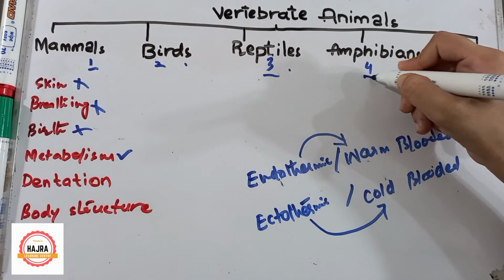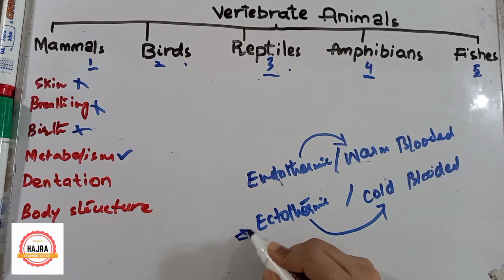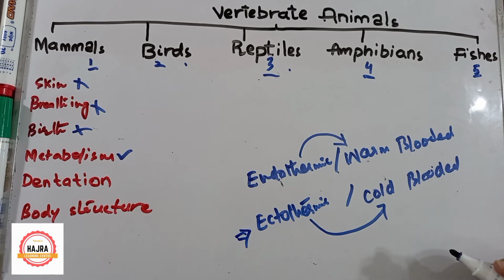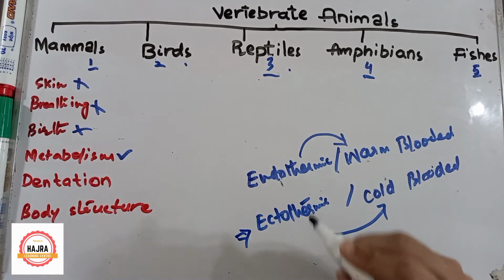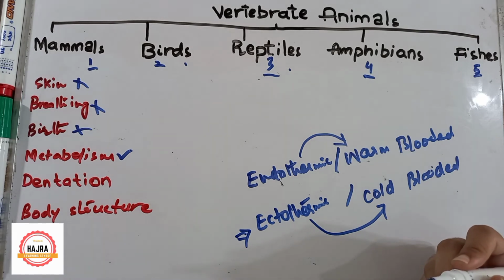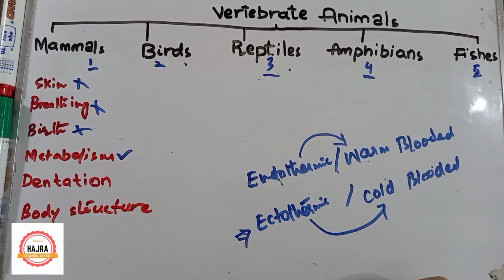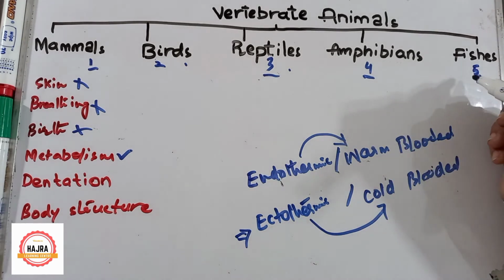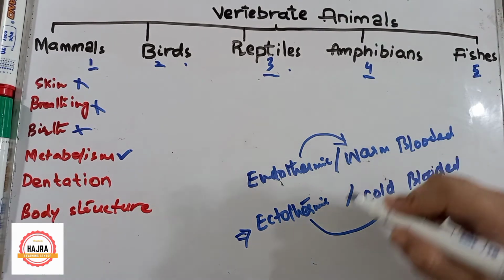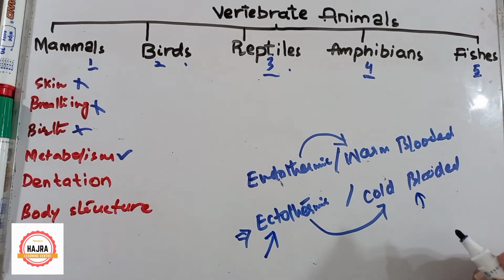Now let's talk about amphibians. Amphibians are also ectothermic, or cold-blooded, animals. It means the temperature of their body is the same as the temperature of their surrounding. So they are cold-blooded, they are ectothermic. Let's talk about fishes. They are also ectothermic, or cold-blooded, animals.